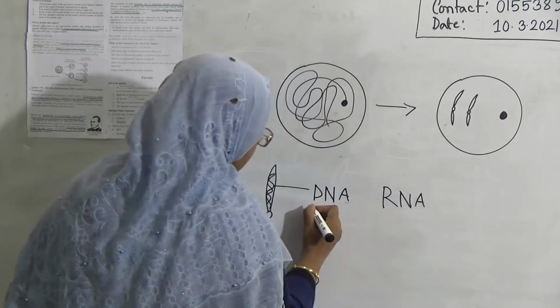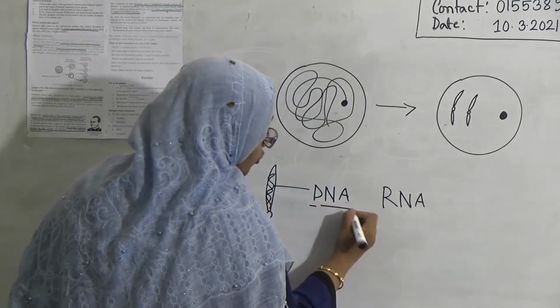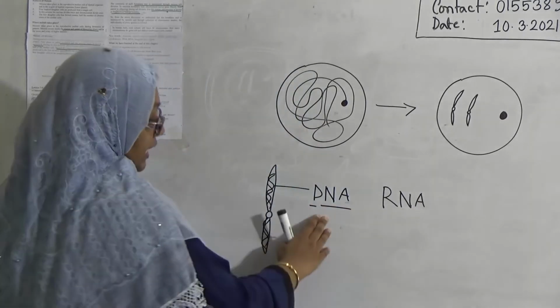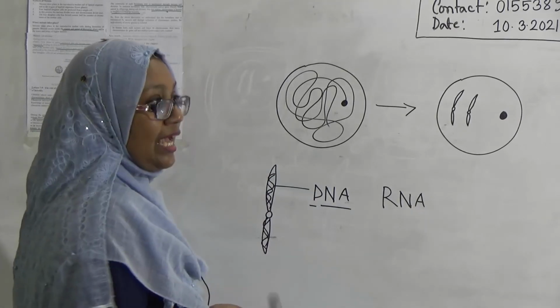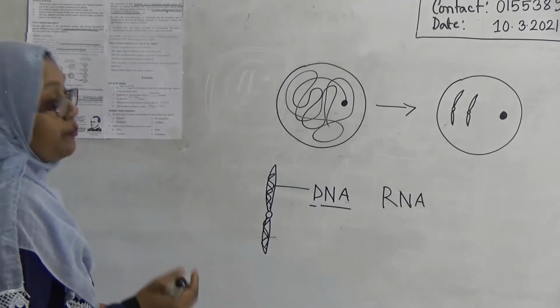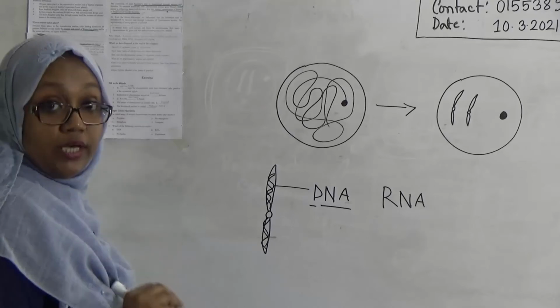Now what is DNA? Deoxyribonucleic acid, or DNA, is one kind of nucleic acid. And what is nucleic acid? Nucleic acid is a polymer of nucleotides, or broadly, a polymer of protein or amino acid.